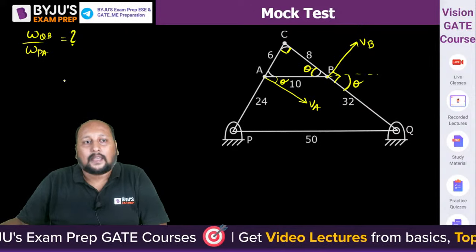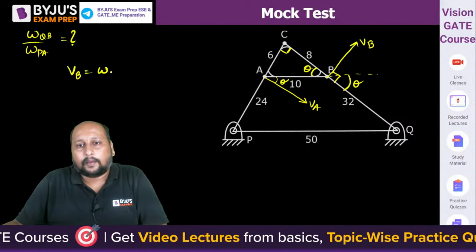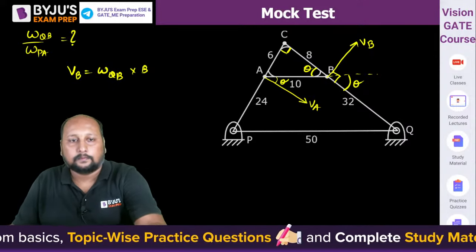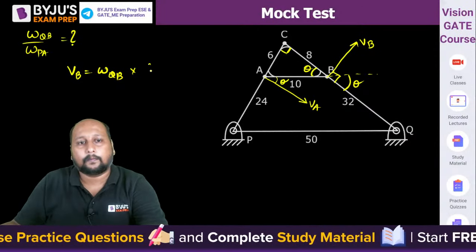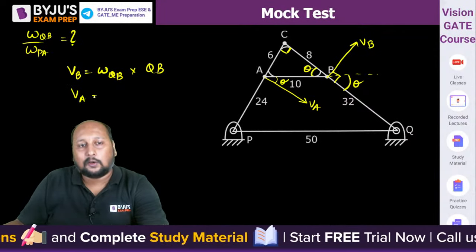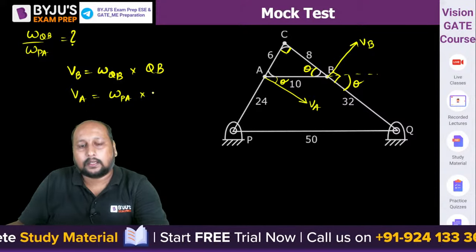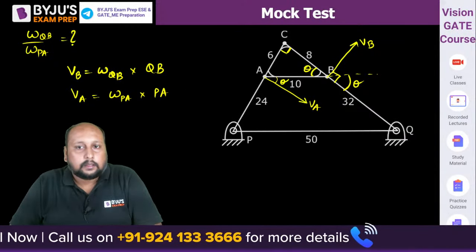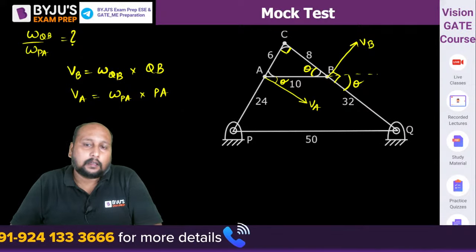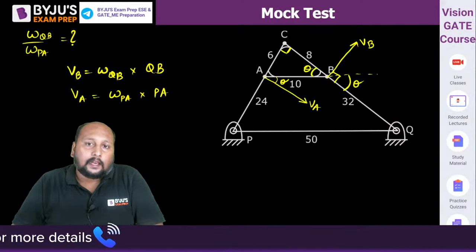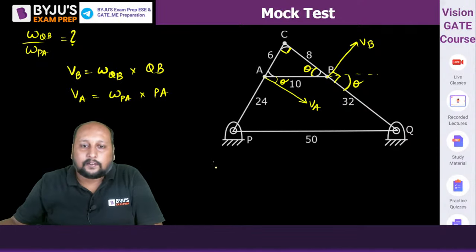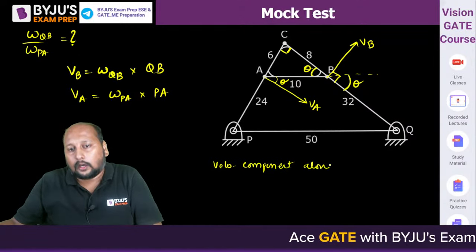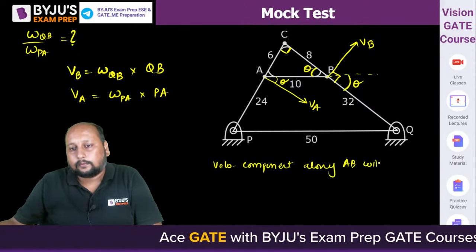Can we say VB is equal to omega QB into the distance QB, and VA will be equal to omega PA into the distance PA, right? The distance is being given. Now tell me one thing: if AB is a single link, can we say the velocity component along AB will be equal?